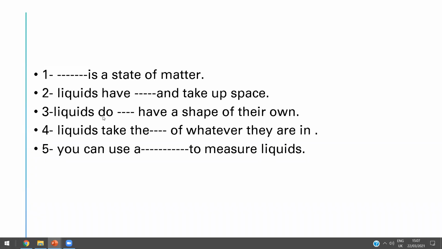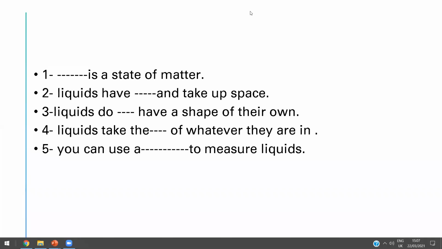Yes, Salim. Which has a shape of their own, liquid or solid?